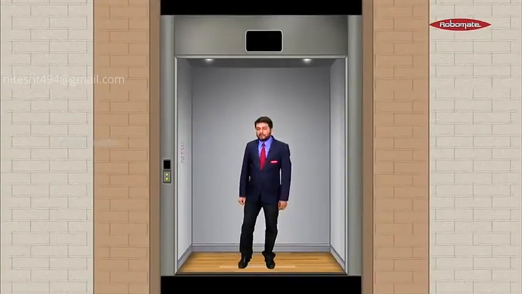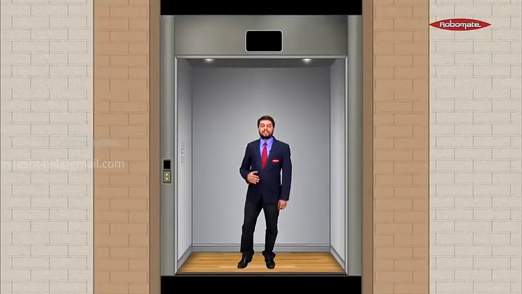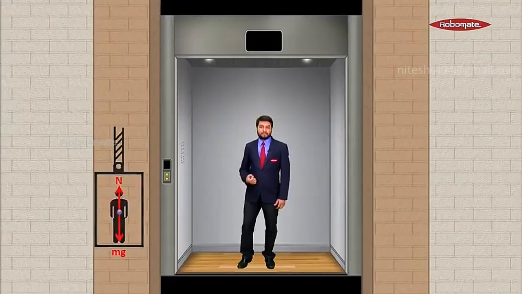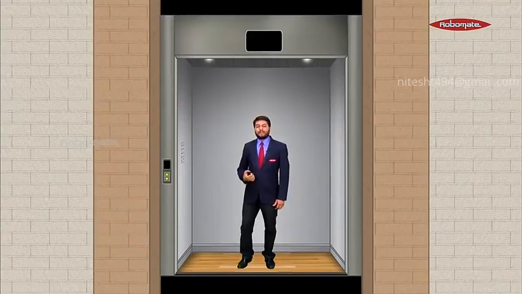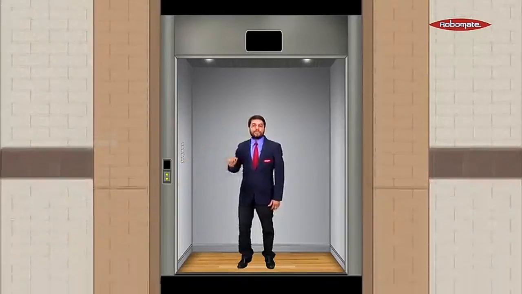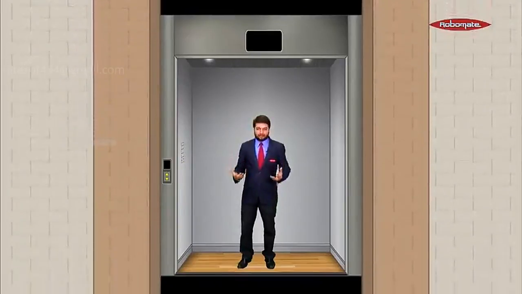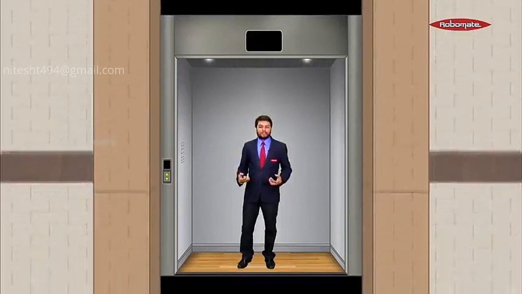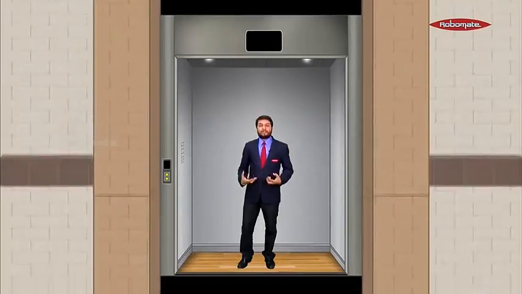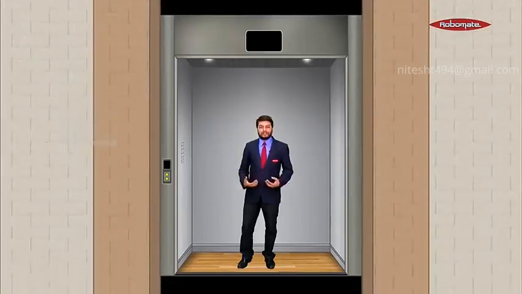So now students, consider me standing in a stationary lift. In this case, the normal reaction will be the same as the gravitational force experienced by me, which will be maximum. Now suppose the lift starts moving downwards. So I consider the lift moving down. As the lift starts moving down, the normal reaction will decrease, right? So the influence of the gravitational force will decrease.